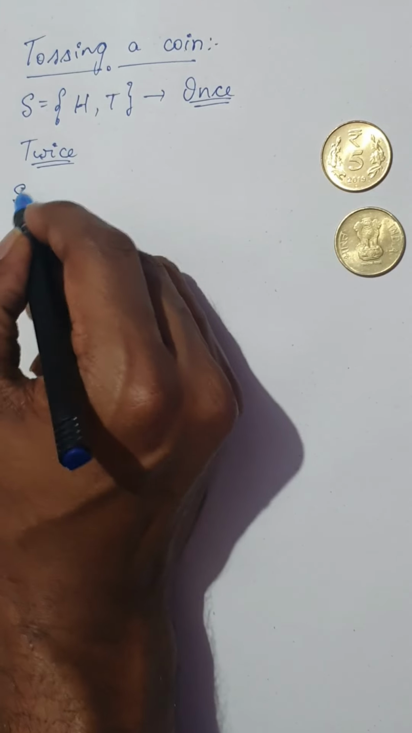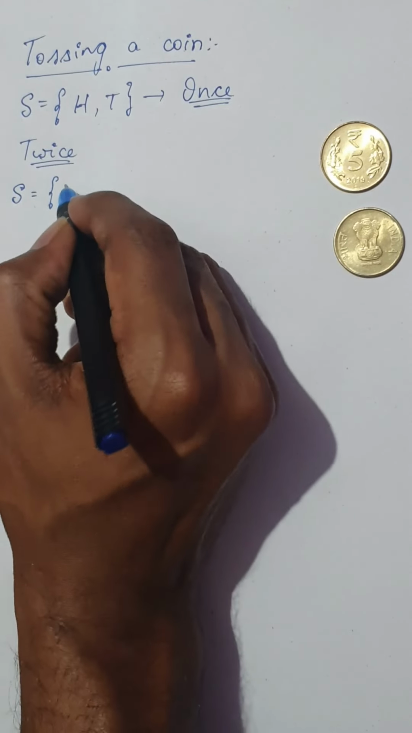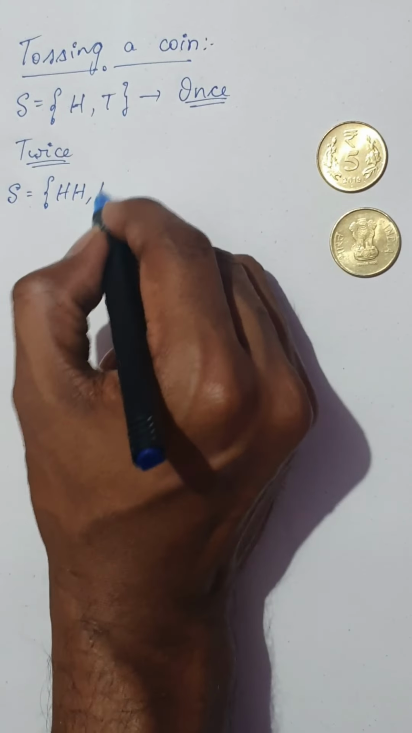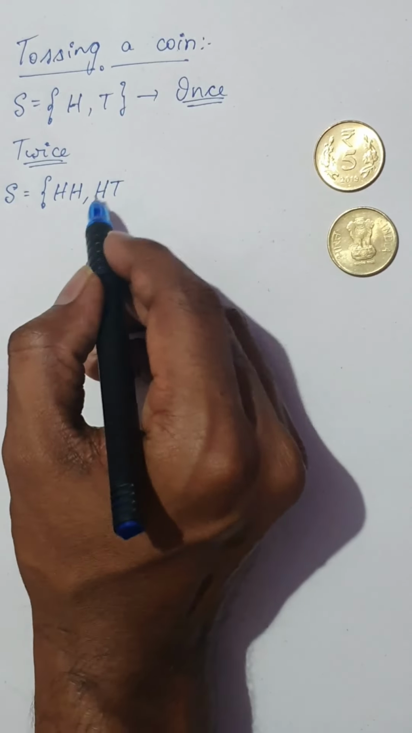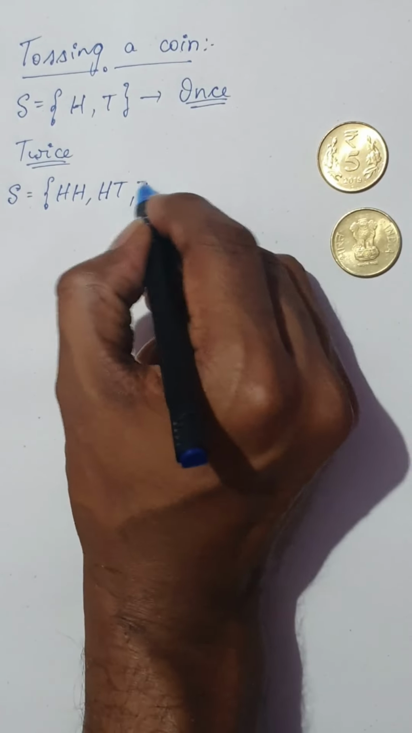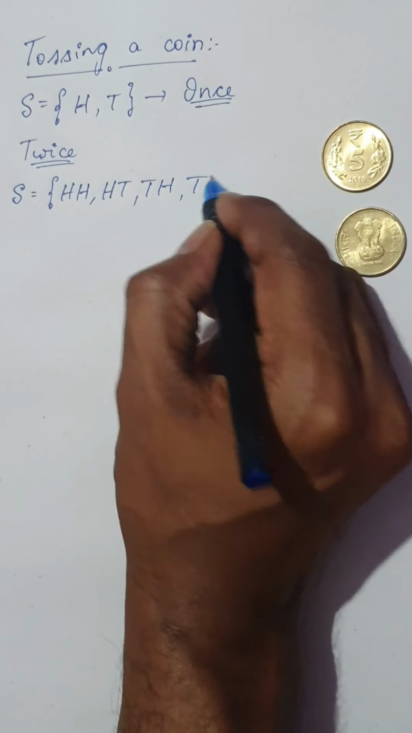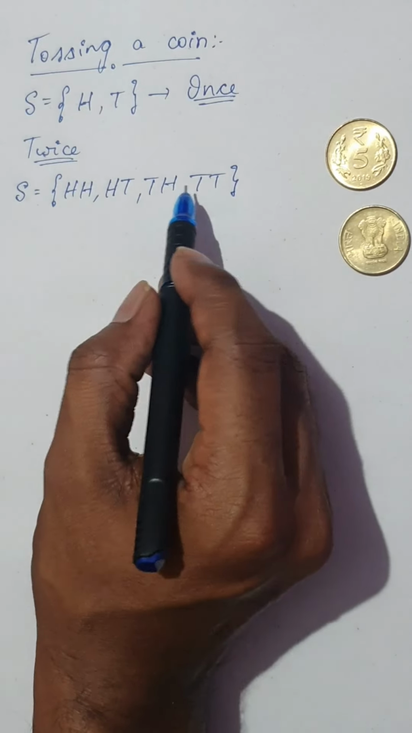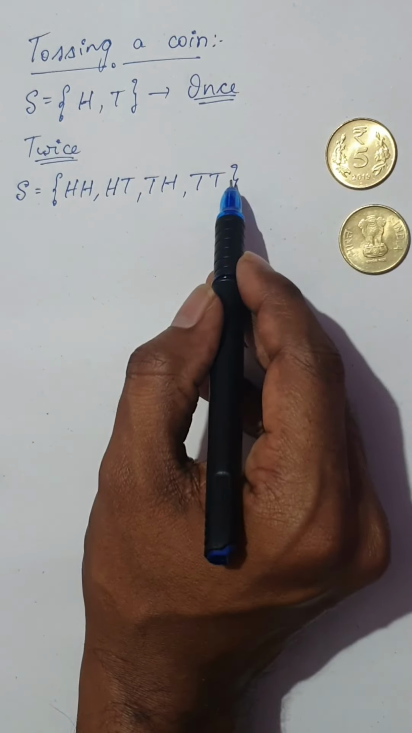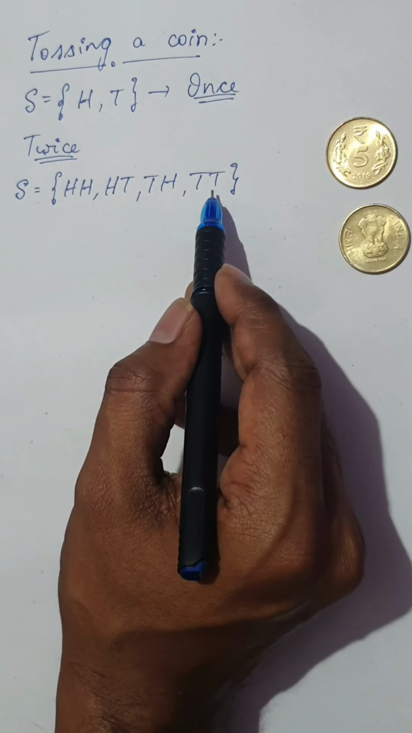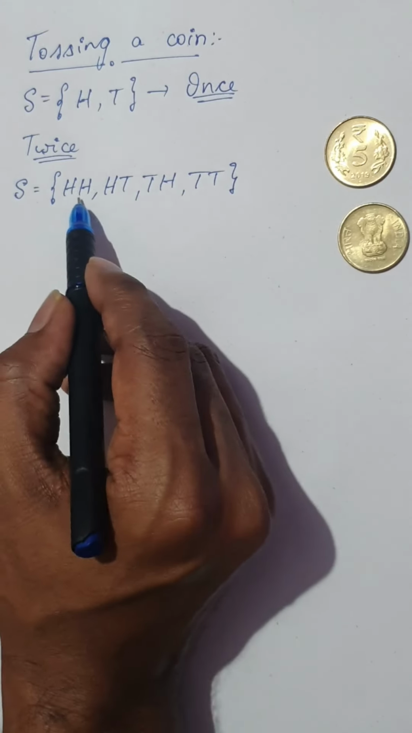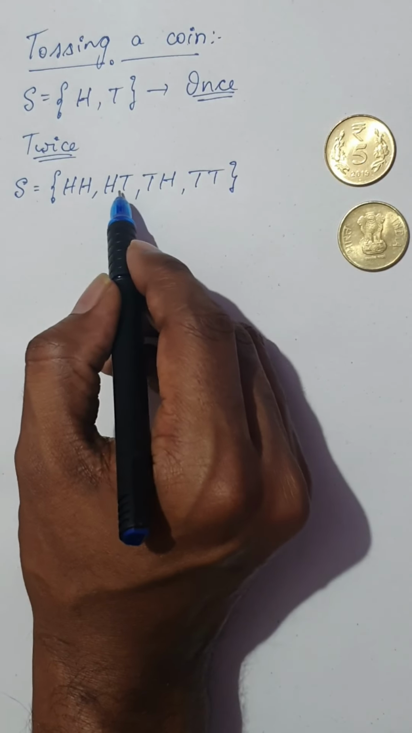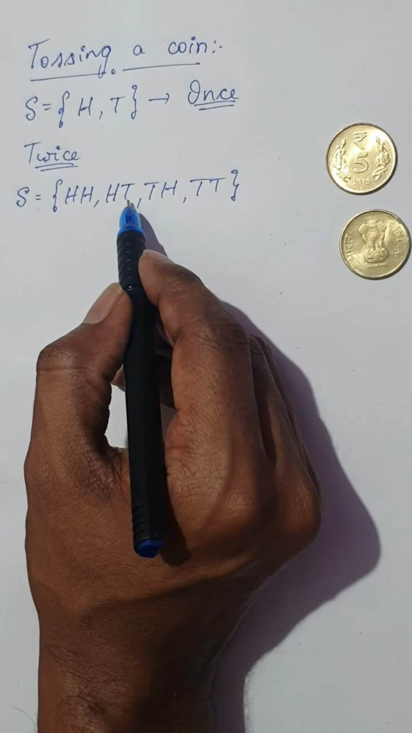You may get both heads, which you note down as head and head, or you can get first a head and then a tail, or a tail and a head, or you can get both as tails. So this is the sample space, which will contain all possible outcomes. Now remember, each outcome, like both heads or head and tail, is called a sample point.